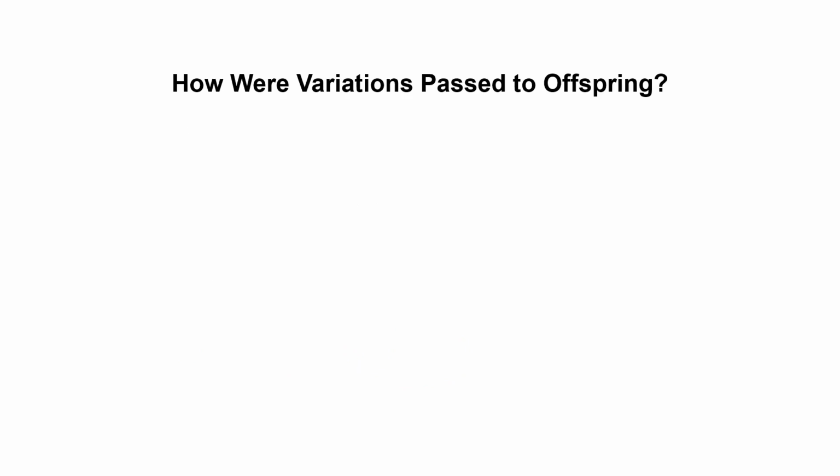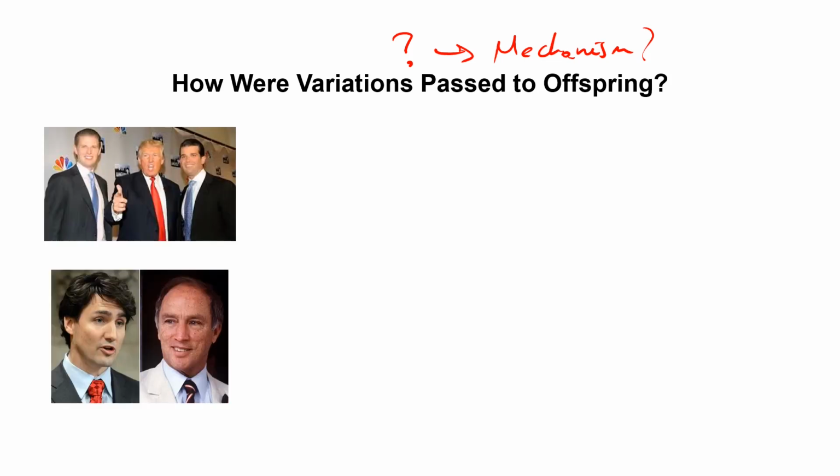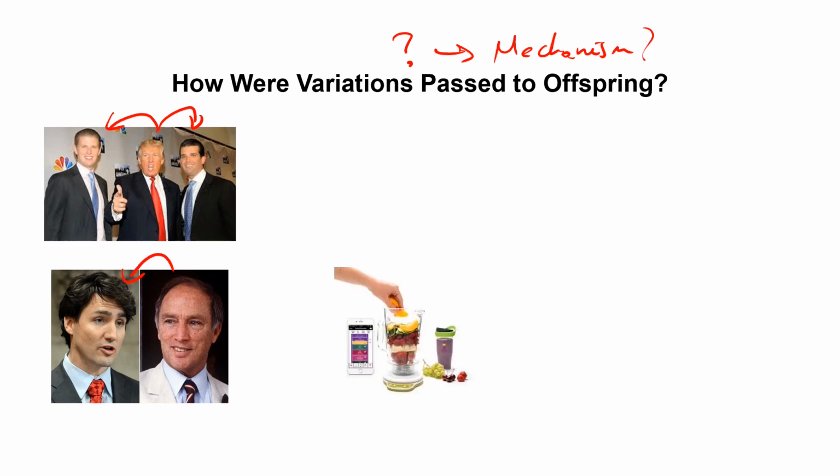So to finish, we still have this question. We don't know how to answer it, and the important thing is that we don't have a mechanism. The pangenesis actually didn't give any mechanism. A common idea, independent of the country or your political views, is that kids look like their parents, and for a long time, including at the time of Darwin, many scientists believed that the traits were blended. So you're just mixing the traits. However, here again, we don't have any mechanism.